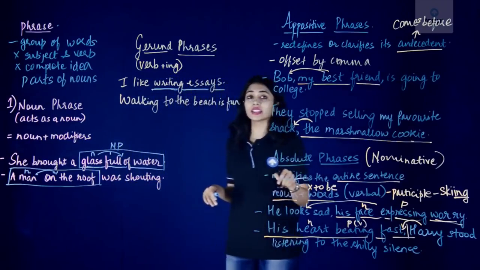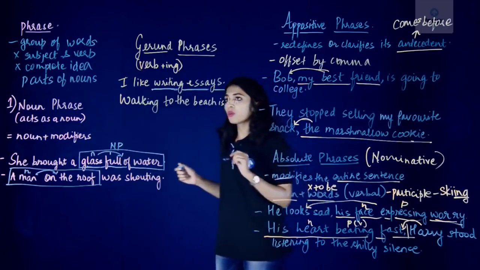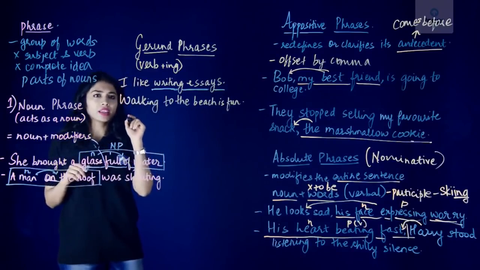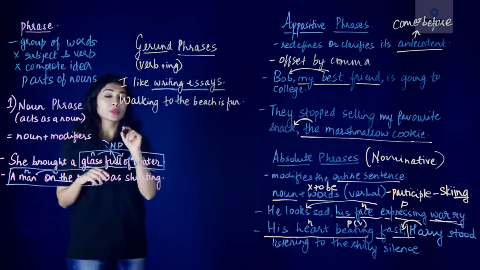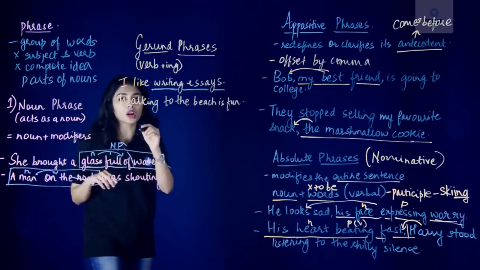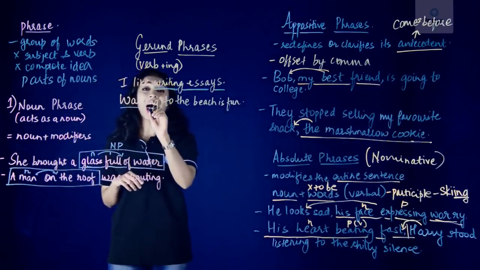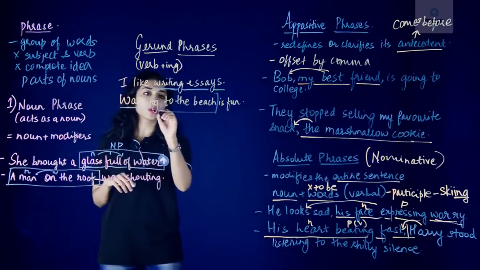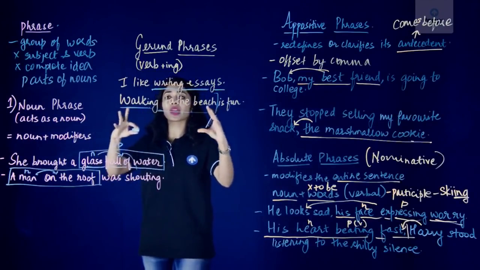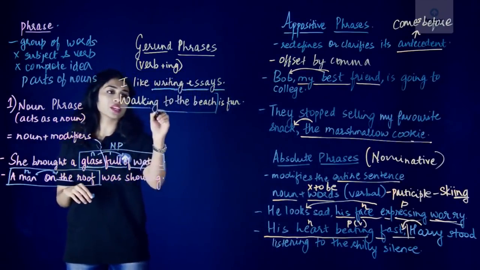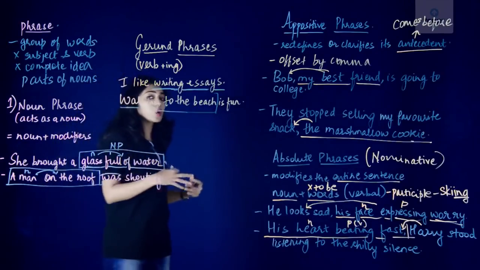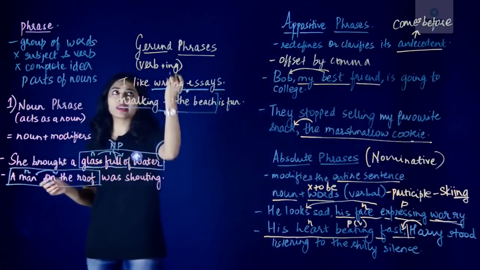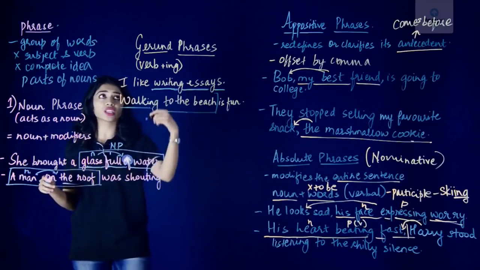Let's look at the second sentence and identify our gerund phrase there. Walking to the beach is fun. I think we have identified our gerund phrase, and the best way to do that is to find the word with the ing structure. Walking to the beach is our gerund phrase because it is a group of words coming together and it has a gerund. Here we are not talking about the doing of walking, the action of walking, but simply the act of walking. So that was our third type of noun phrase, which is the gerund phrase.